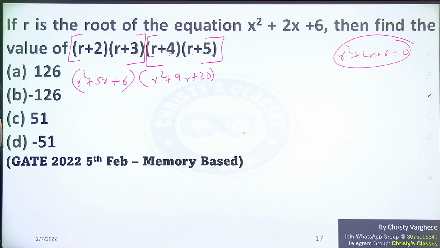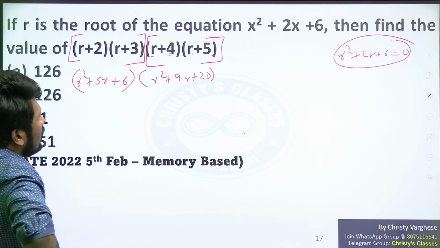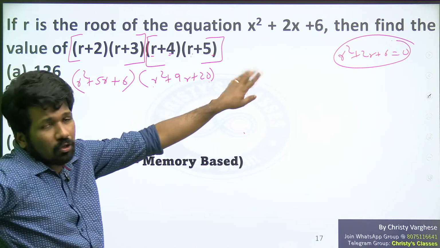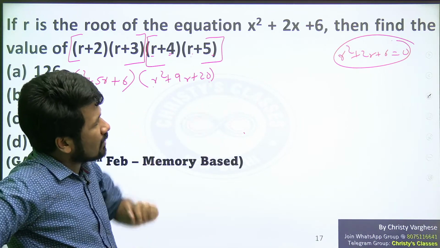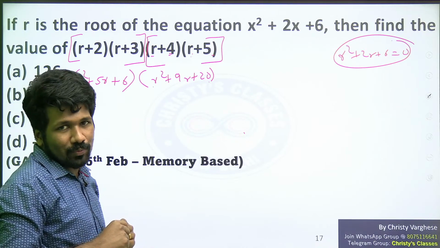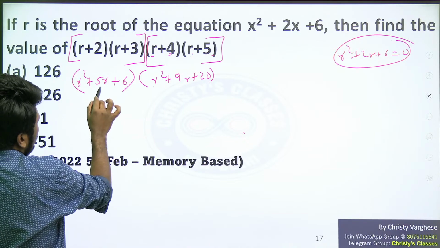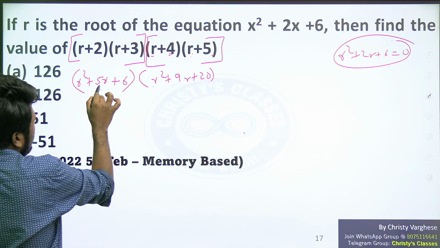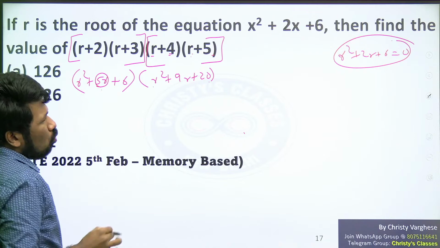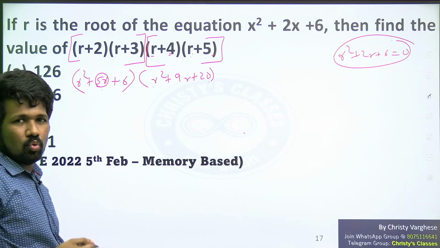Is this much clear? Now, somehow we need to use that, because you know that r square plus 2r plus 6 equal to 0. So try to substitute it here. R square is here, 5r is here, 6 is here. We don't want 5r, we need 2r. So 5r is actually 2r plus 3r.